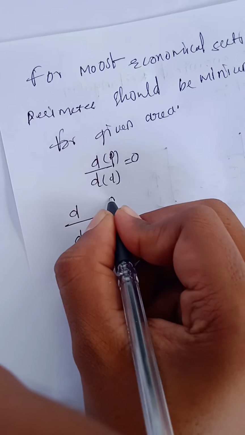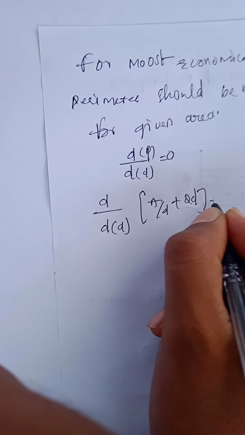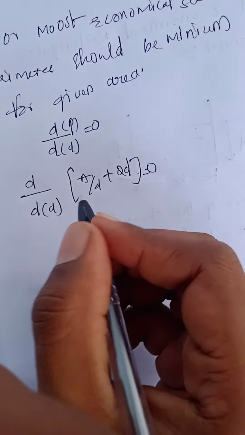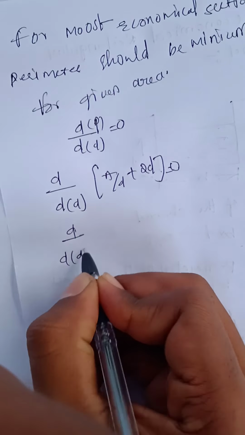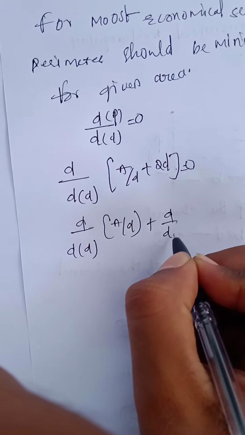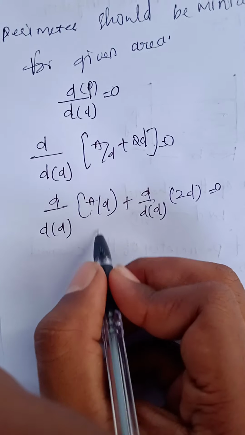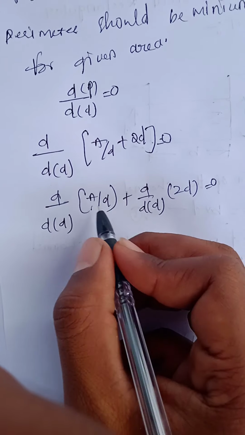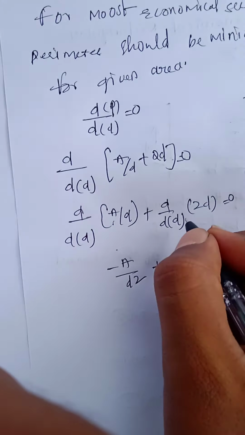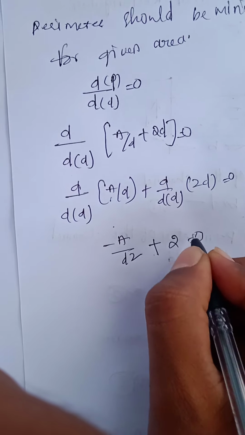Equation 4 is A by d plus 2d, so d by dd of A by d plus d by dd of 2d equals 0. The derivative of A by d can be written as minus A by d square, plus the derivative of 2d, which is 2, equals 0.